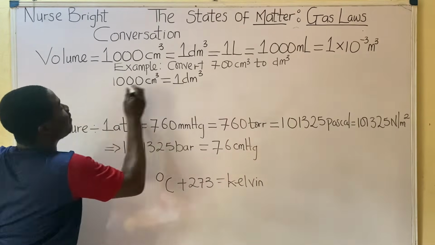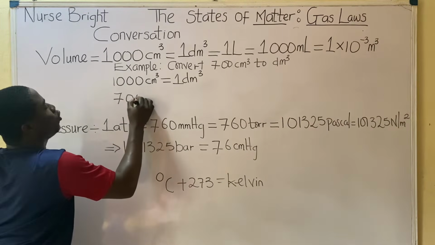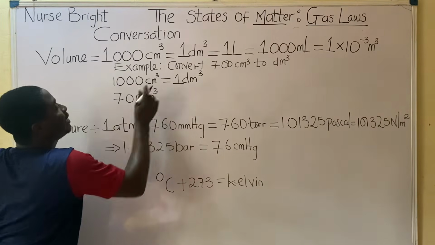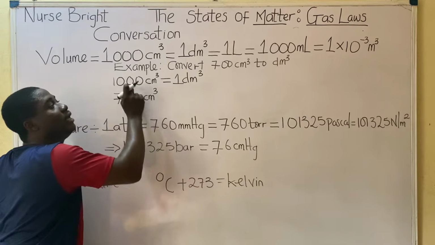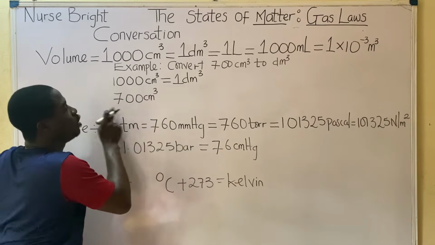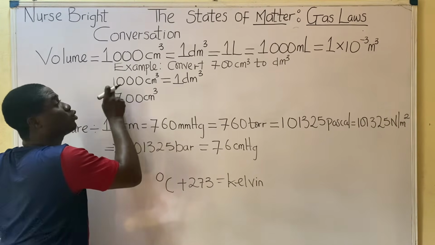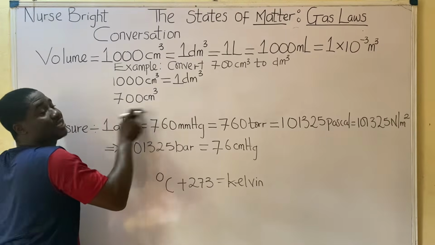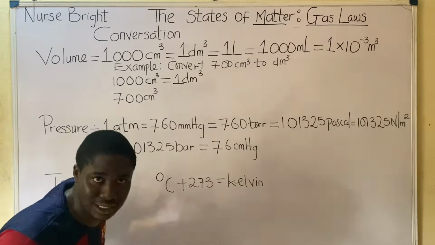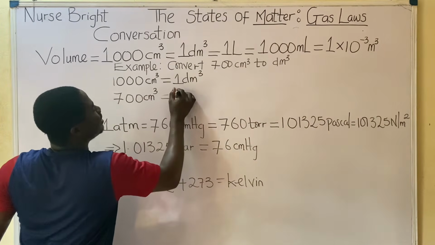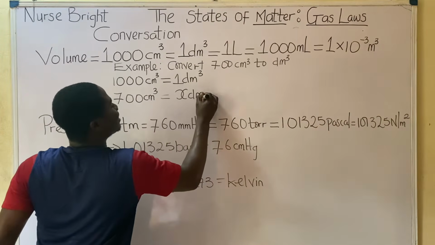Then your 700, the one they give you in the practice question, is what you now bring down, and you write it in the same column as the one above. So here was 1000 centimeter cube, that's why here is 700. I cannot pull something that is not of the same unit underneath it. Do you understand? So 700 centimeter cube is equal to x dm cube, which you are asking me to solve for.